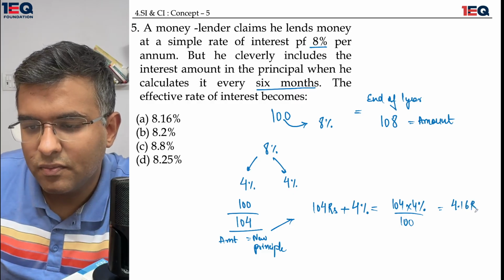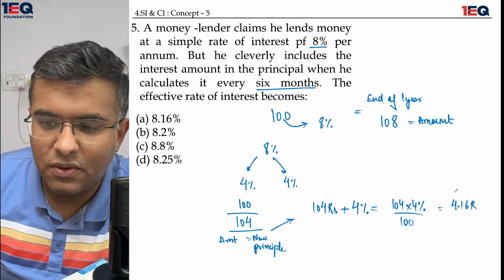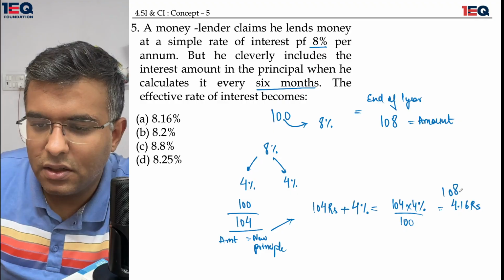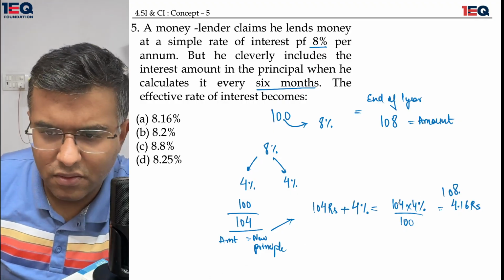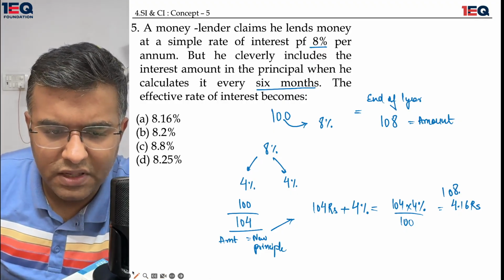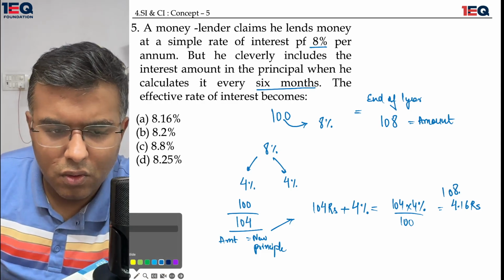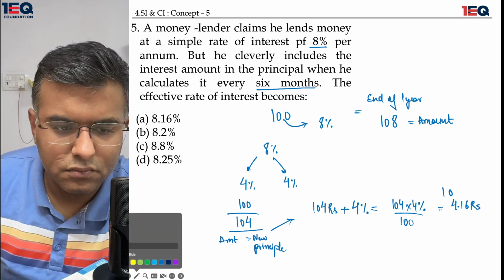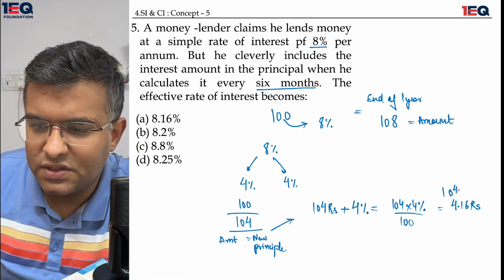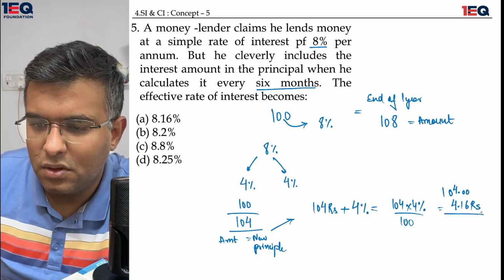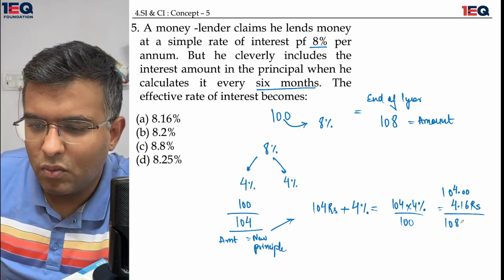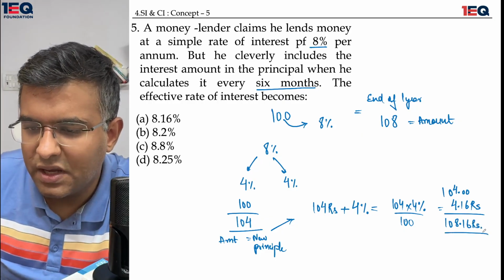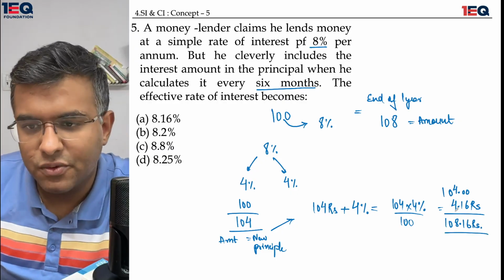4.16 rupees. When this interest amount of 4.16 rupees is added to not 104, not 108, but when it is added to 104.00, it gives me 108.16 rupees as the final amount which I am supposed to return.